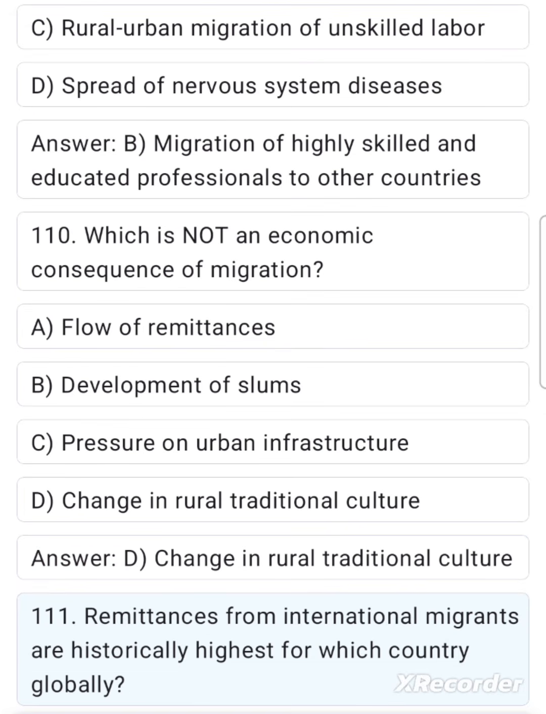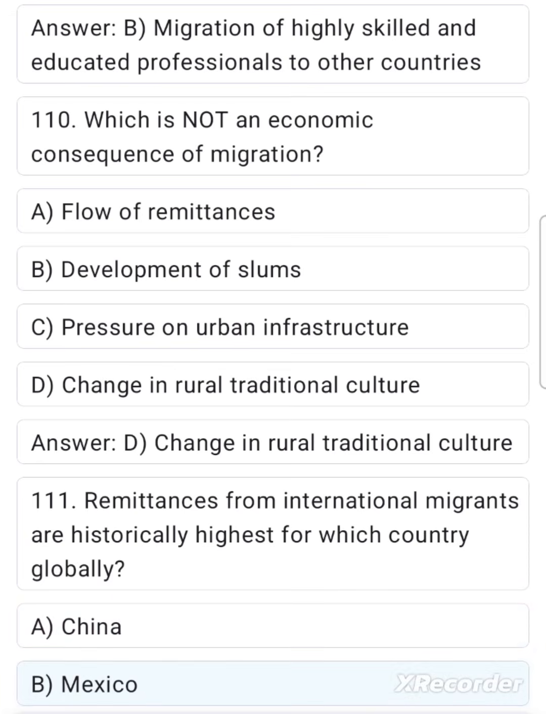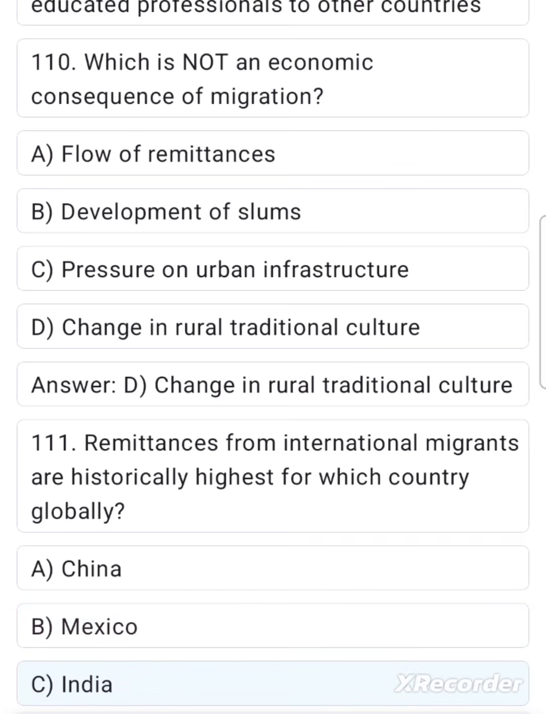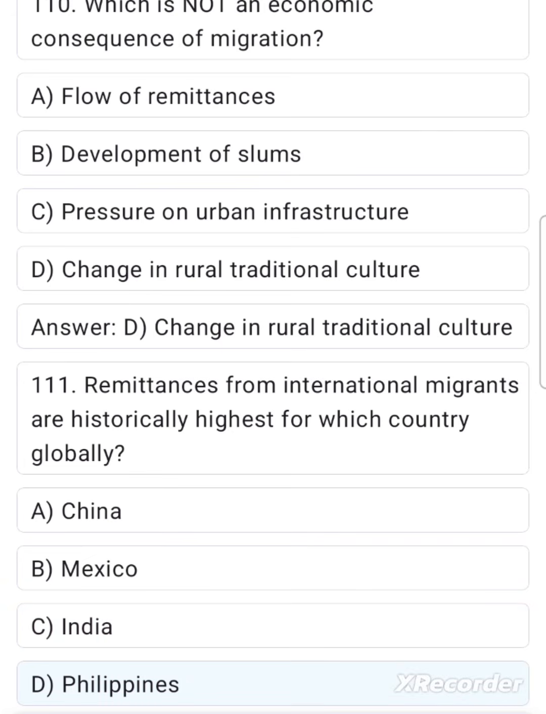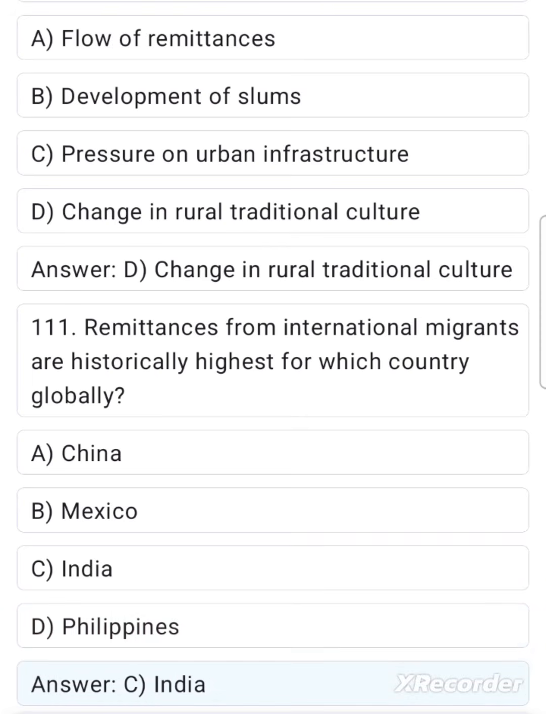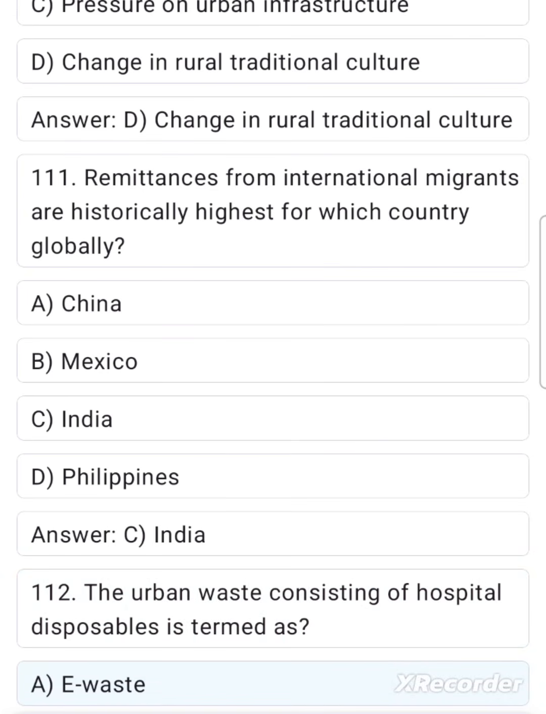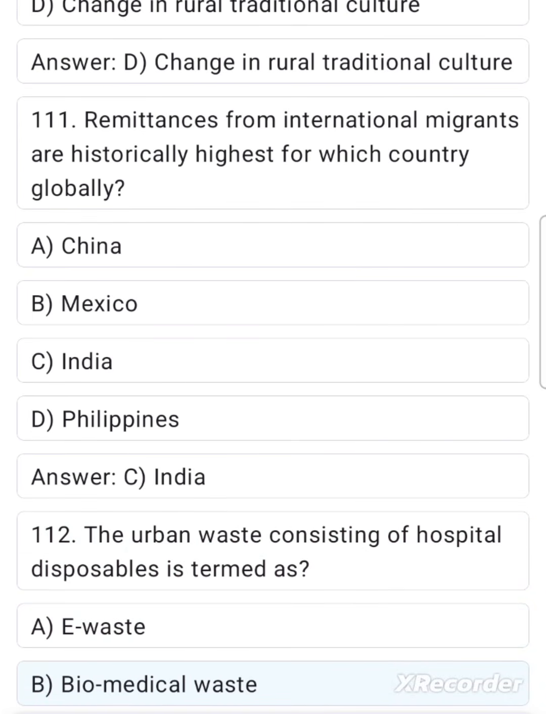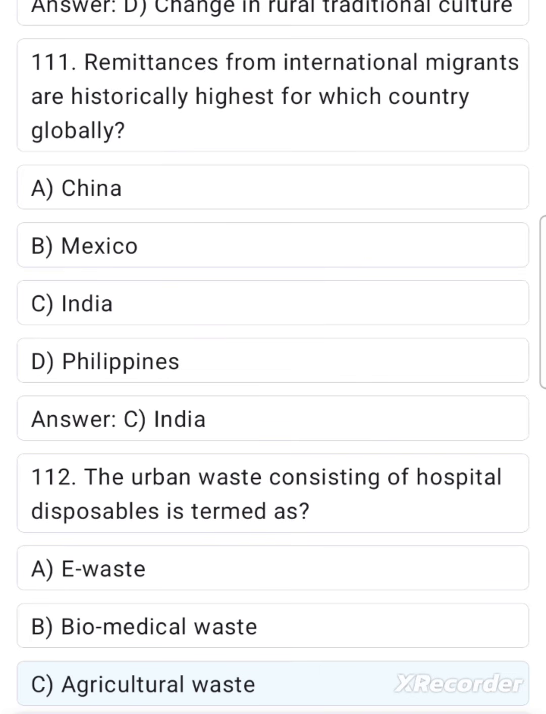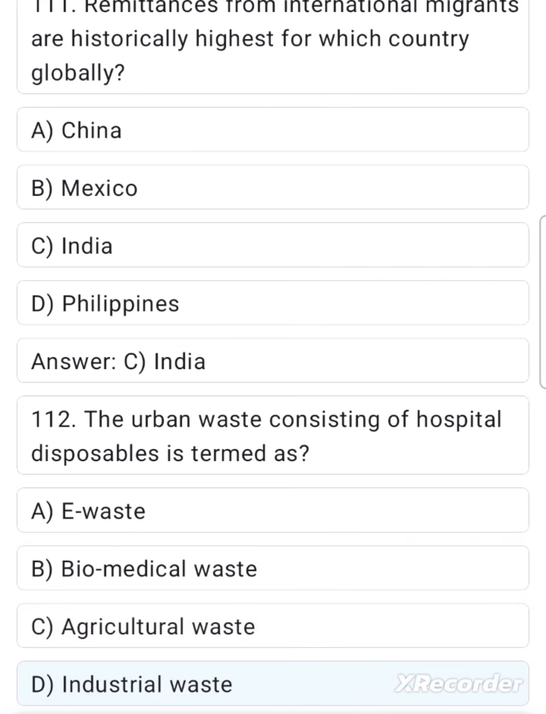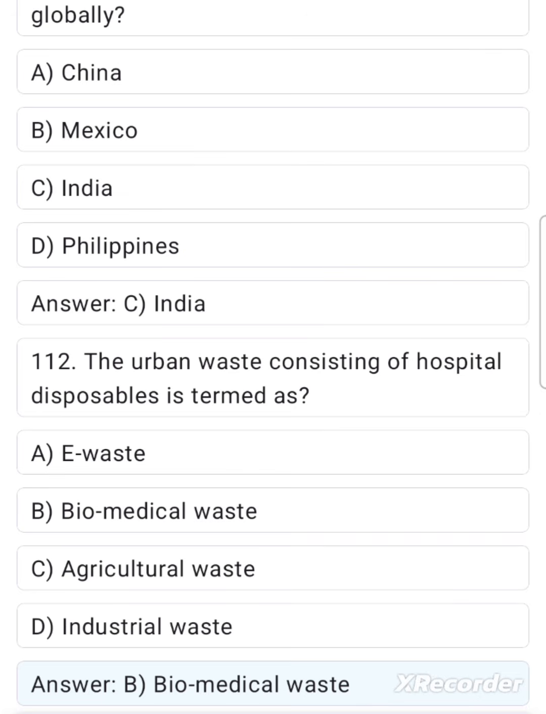111. Remittances from international migrants are historically highest for which country globally? A. China. B. Mexico. C. India. D. Philippines. Answer. C. India. 112. The urban waste consisting of hospital disposables is termed as A. E-waste. B. Biomedical waste. C. Agricultural waste. D. Industrial waste. Answer. B. Biomedical waste.